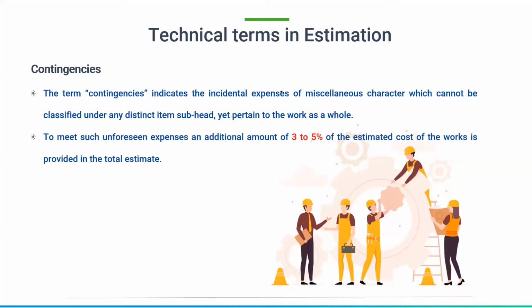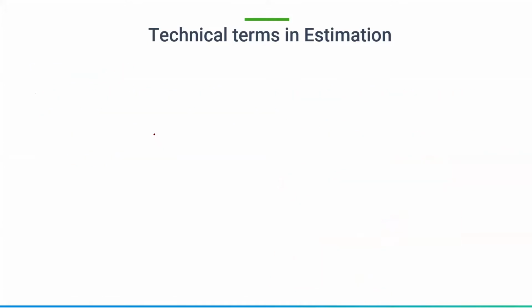For this, we need to have 3 to 5% of the estimated cost. Say your estimated cost is 100 rupees, then 3 to 5 rupees should be your contingencies. For any project, at the end of your estimation, you need to take the technical term contingencies and allot 3 to 5% of your total cost. So that is contingencies.